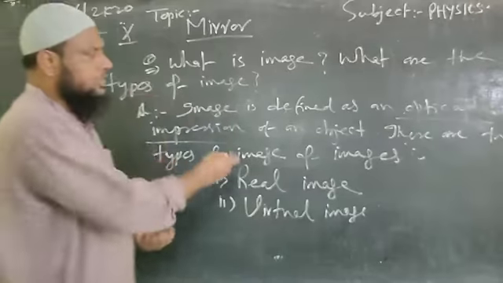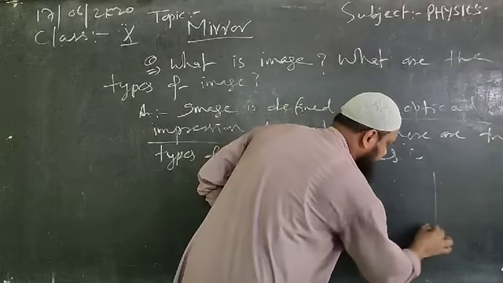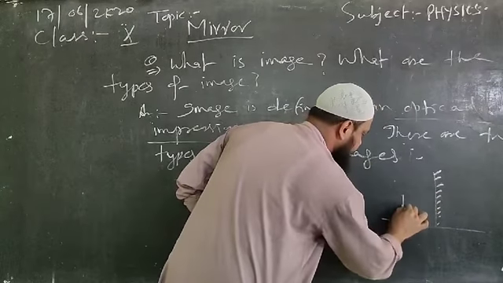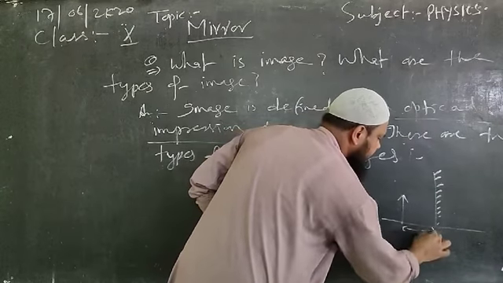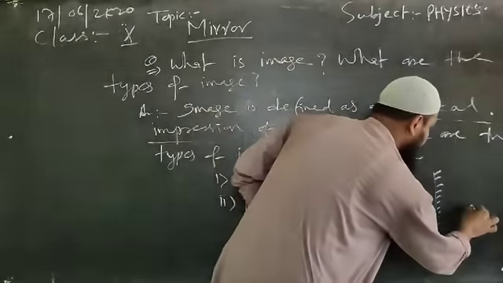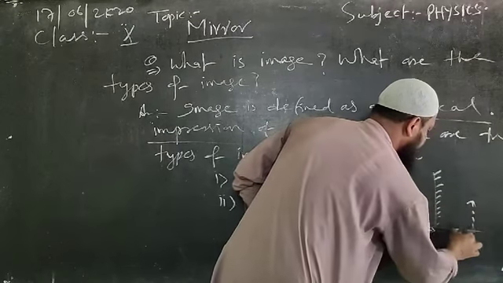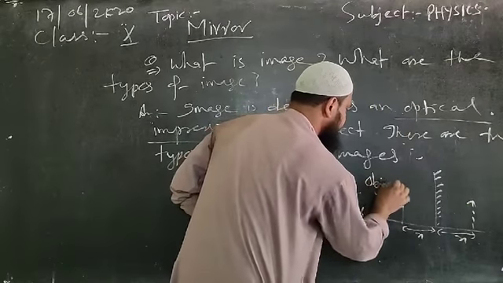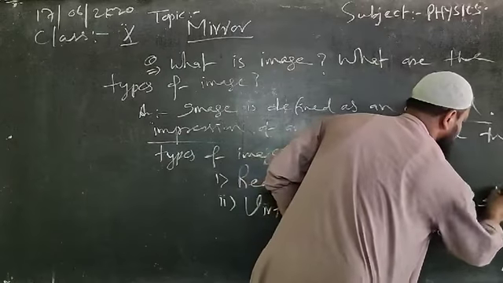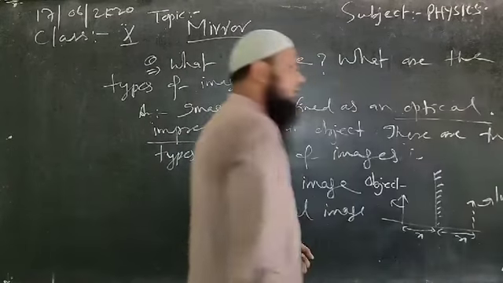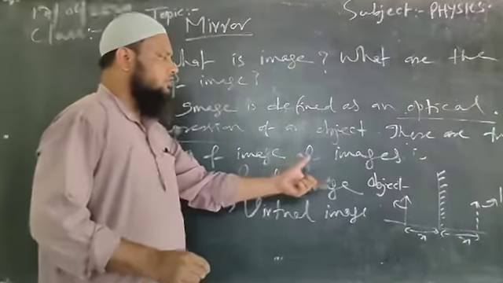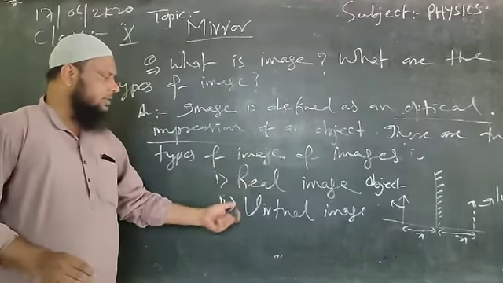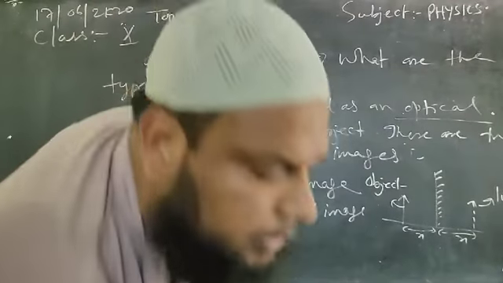Simply we can show it by a diagram, by taking the case of a plane mirror. This is your plane mirror which is polished from one side. We are placing an object in front of this mirror at a distance x. Fine. So we'll have an image of the same height at the same distance x from the mirror. This is your object. This is your image. So this way we can have the appearance of image. Now one by one we'll see what is real image and what is virtual image and what are the differences between these two.